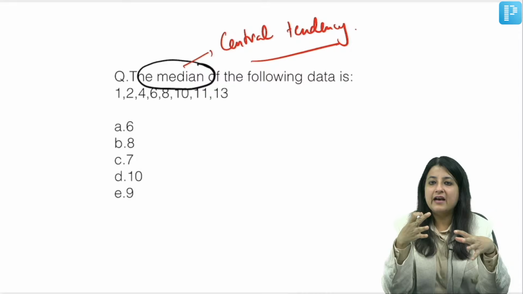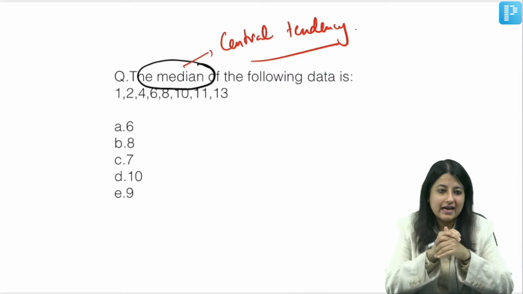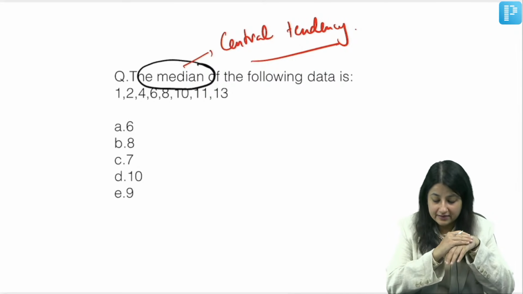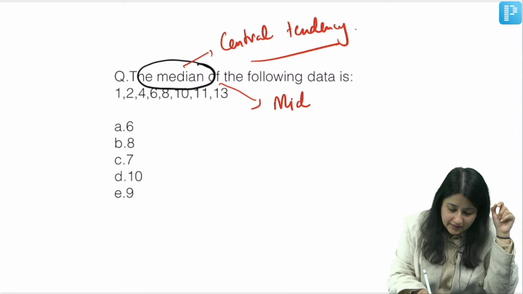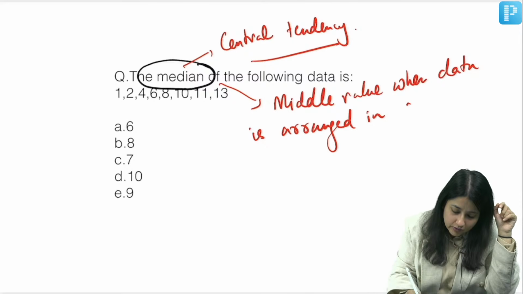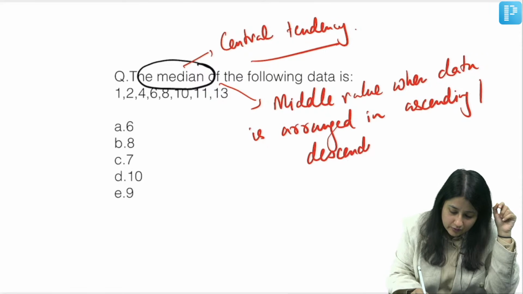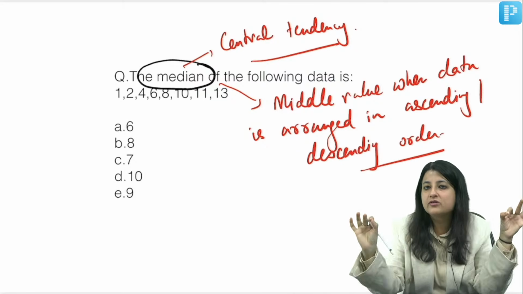What is the meaning of central value? That value which is most representative of any data set. Now when I talk about median, median is what? Middle value. Middle value when data is arranged in which order? Ascending or descending order. Never forget to arrange in ascending or descending.